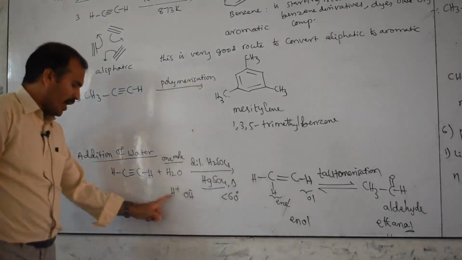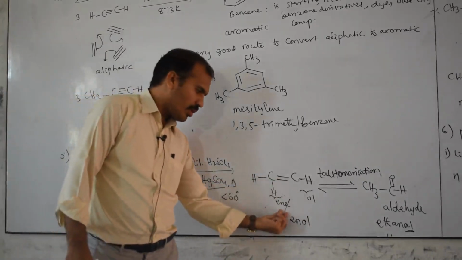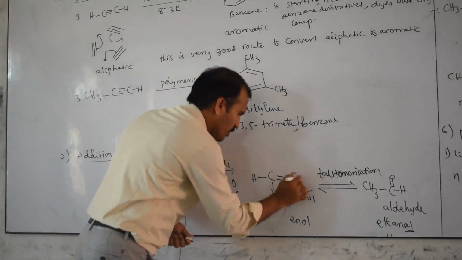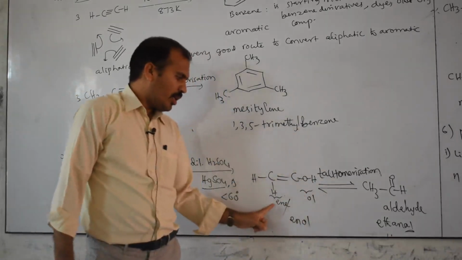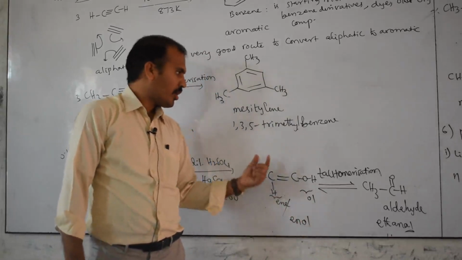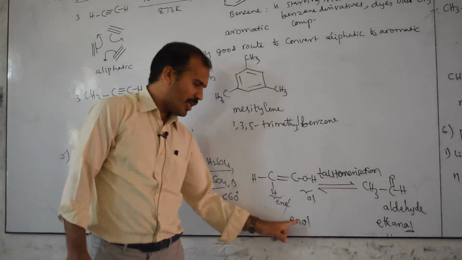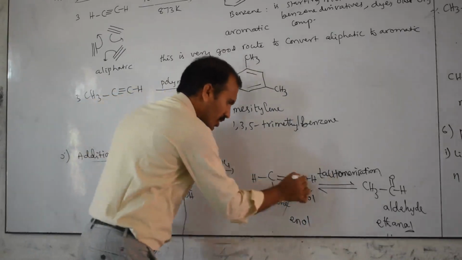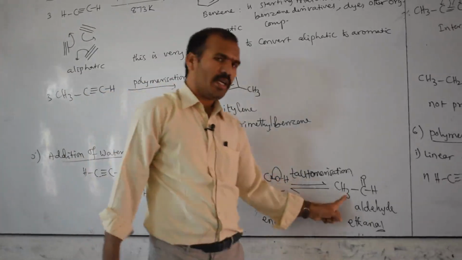Now hydrogen is added on the left side, OH is added on the right side. Then this is in the double bond. Sorry, here it should be OH. This is ol, meaning alcohol. En plus ol, enol, because already we know that when O is the next letter, the E is cancelled, therefore the E is cancelled and we get the enol form. This enol will undergo tautomerization. This bond will be shifted here, this bond shifted here, then we get the aldehyde.